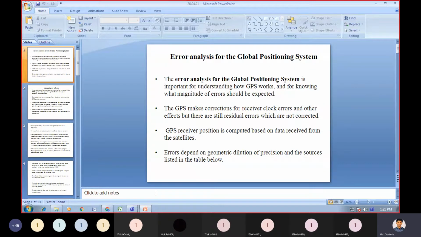GPS receiver position is computed based on data received from the satellite.